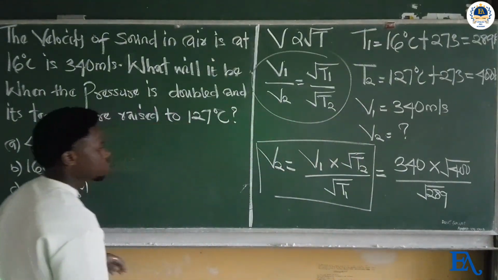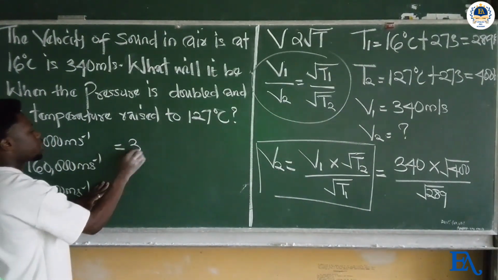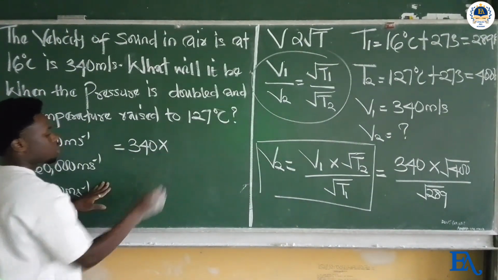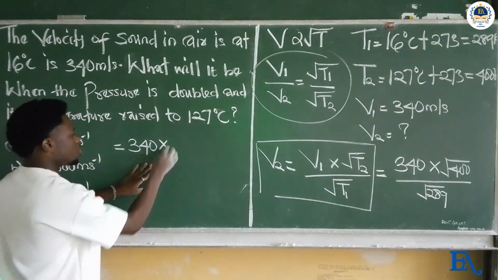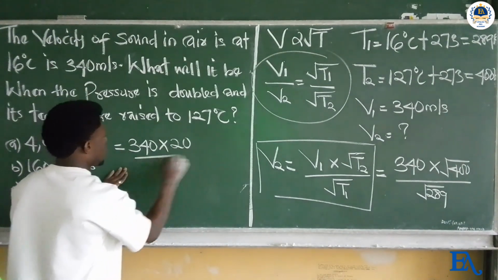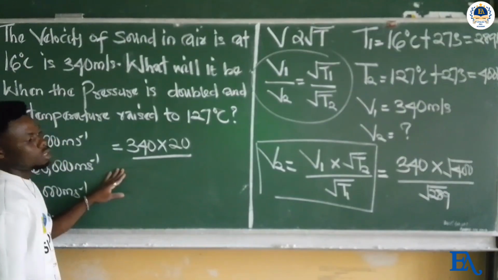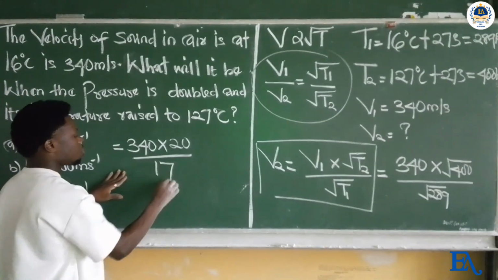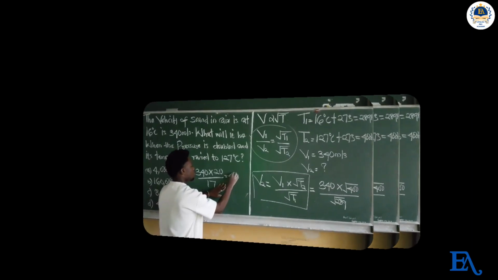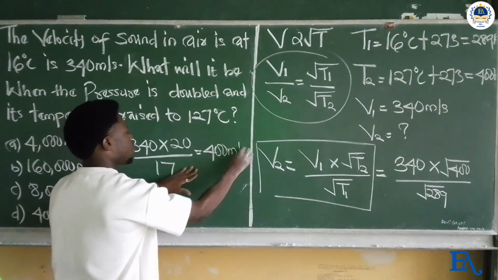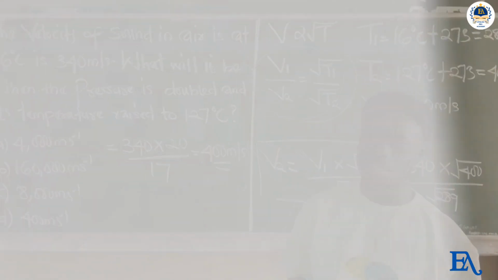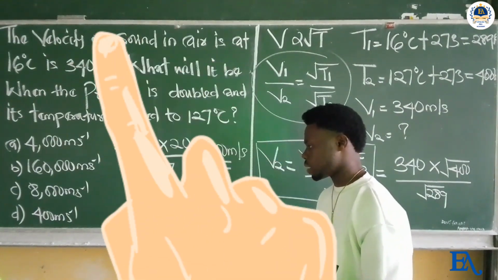So from there we obtain 340 times 20, since the square root of 400 gives 20, and the square root of 289 gives 17. We have 400 meters per second, and the correct option on the board is option D, 400 meters per second.